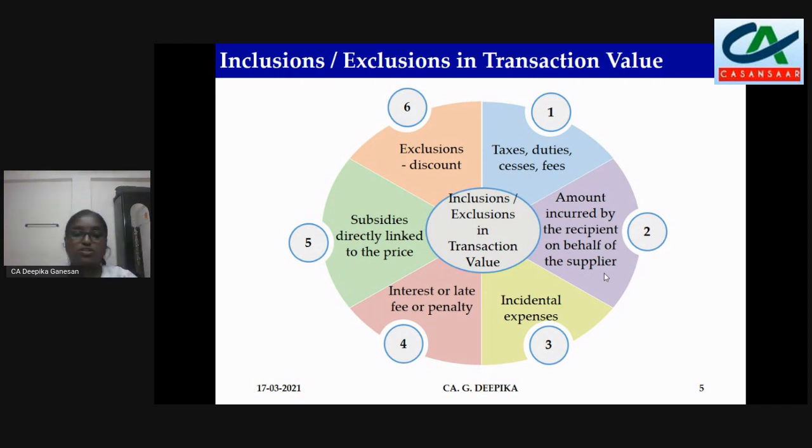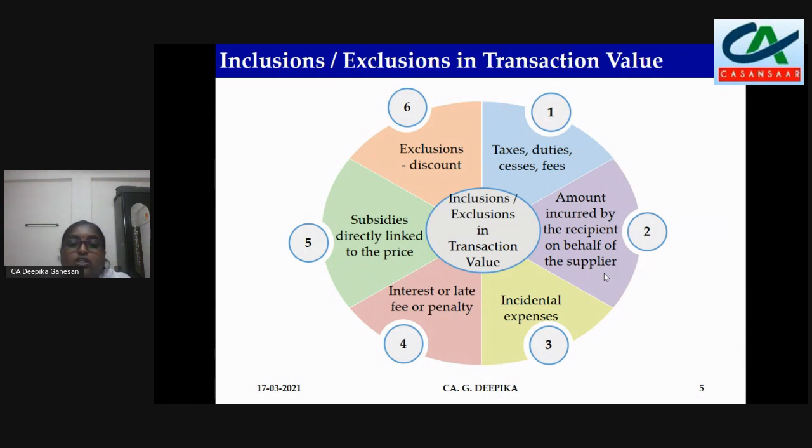Go to a textile showroom, you buy a garment, say it is costing 2000 rupees, say 50% discount. So on the face of the invoice, it is mentioned 50%. So deduct rupees 1000, remaining 1000 you pay. So in this case, that dealer can avail this discount. So his value of supply will only be 1000 and not 2000. So this is pre-supply. Now post-supply, that is after the supply is over.